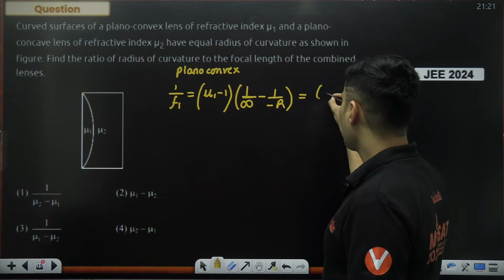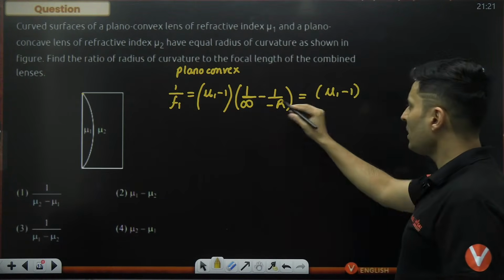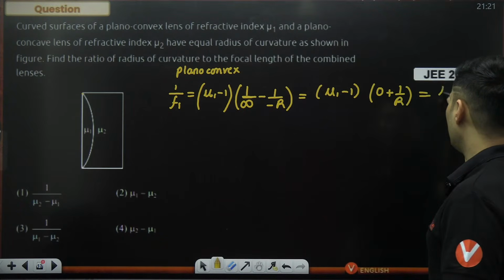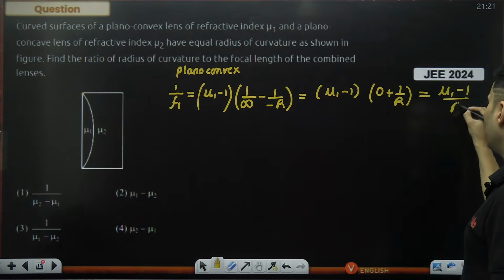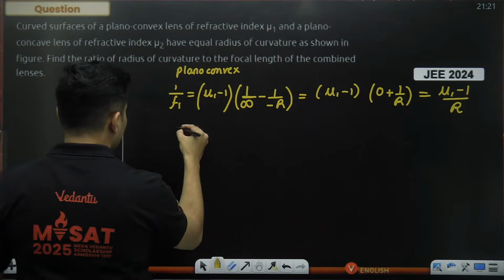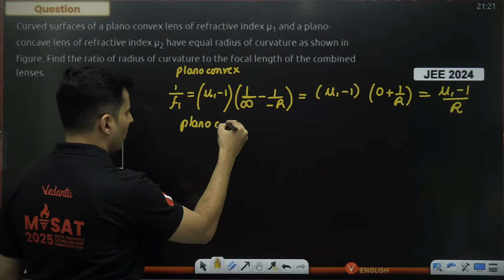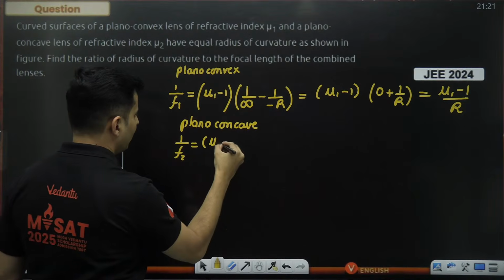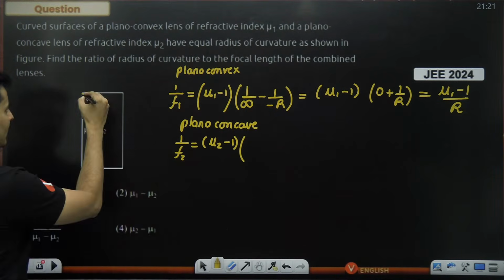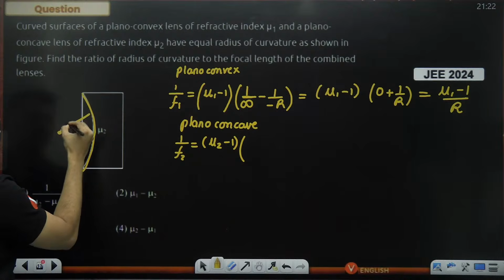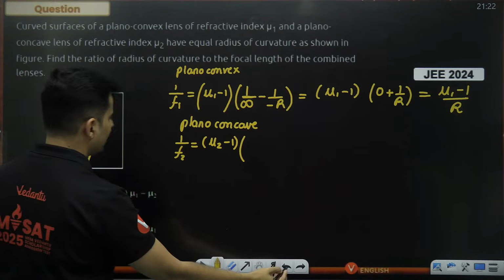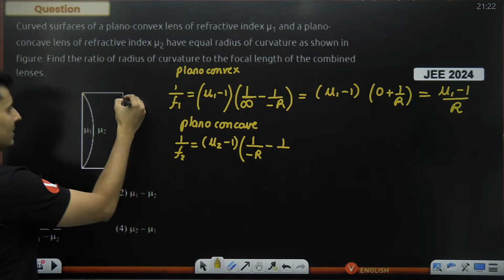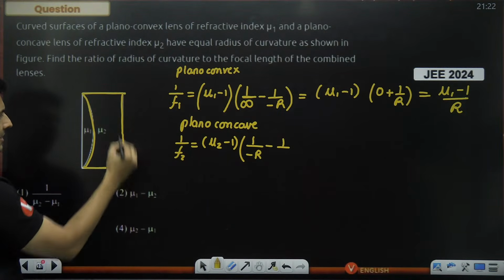So that gives me mu1 minus 1. This 1 by infinity is 0, and minus minus becomes plus. Therefore, it becomes (mu1 minus 1) divided by R for the plano-convex. Similarly, for the plano-concave, 1 by f2 will be refractive index minus 1. The first surface is like this, the center is on the negative side, so the first radius of curvature will be negative. So 1 by minus r, minus 1 by the second surface of the plano-concave lens, which is flat.